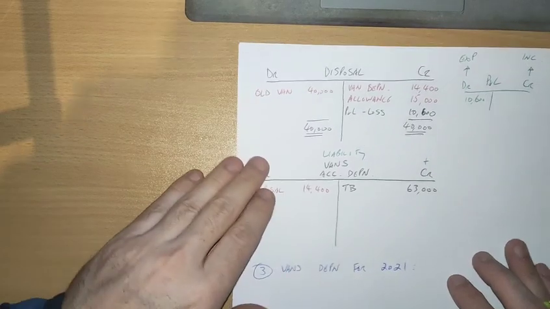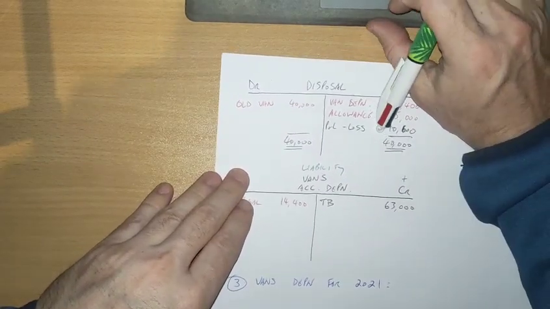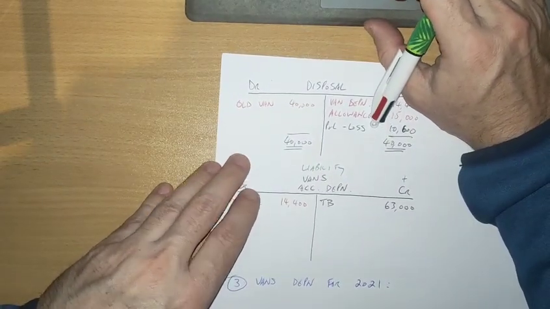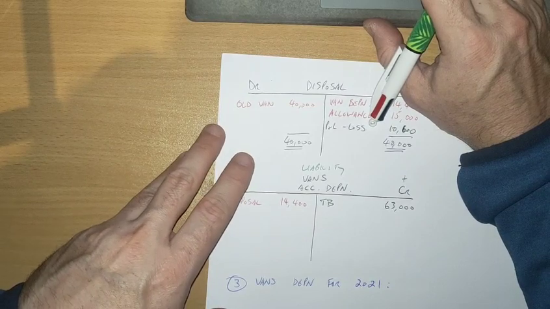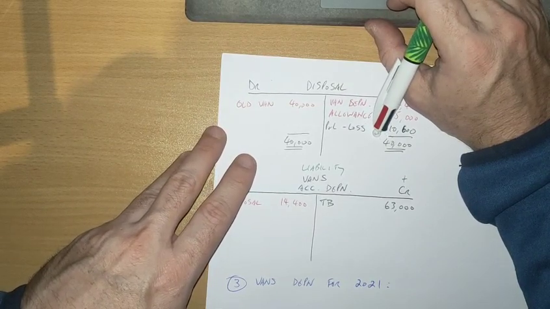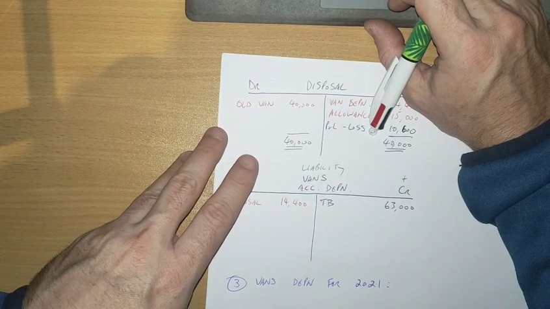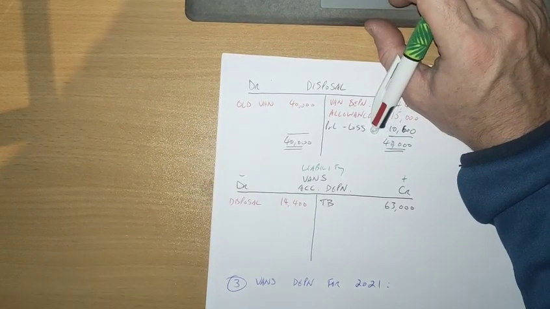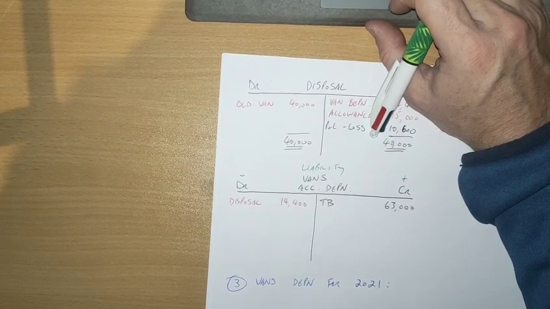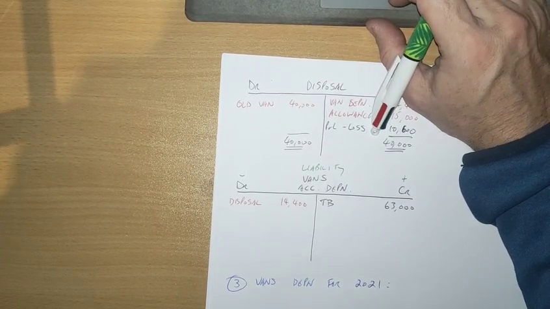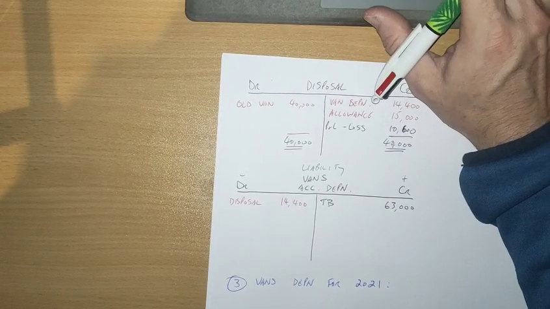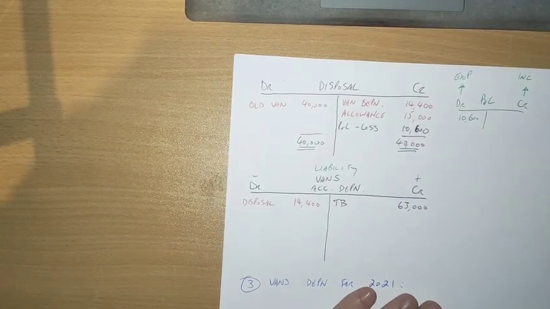Now, there's a couple of things here. We have depreciation on the old van that we're getting rid of, and also depreciation of the vans that they do have, and for the new van as well. So just be careful, they're also mentioning scrap value and all that kind of stuff.